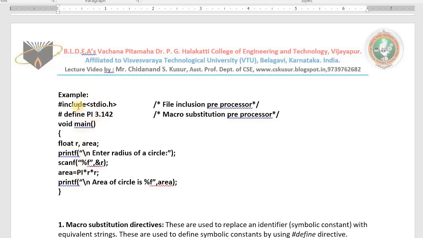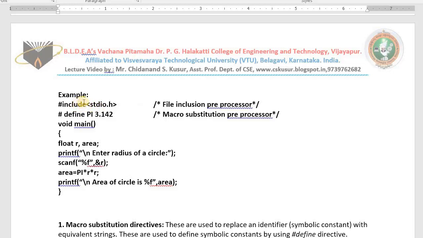Include is also a small program. We don't know where it is, but that is a program. You can't see and read the contents. Include is a small program that runs before the main program starts. That include is called a preprocessor or directive. Define is also a preprocessor. This is macro substitution directives. This one is file inclusion directives.